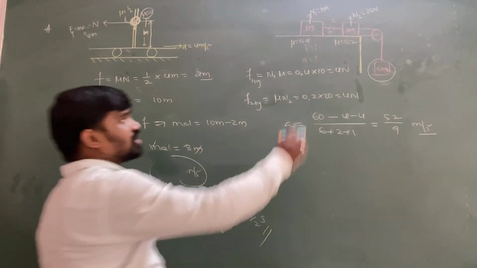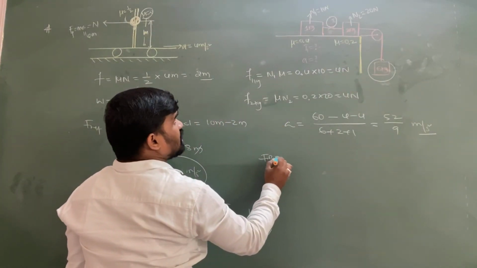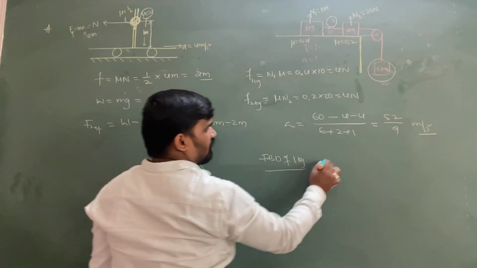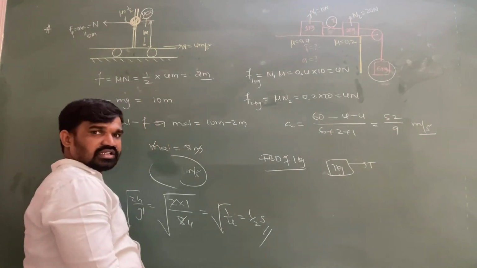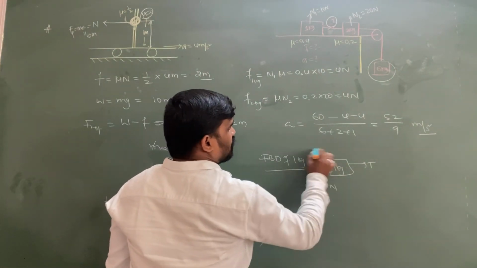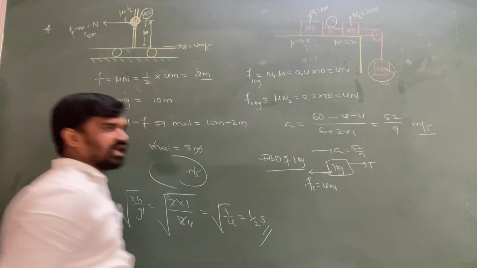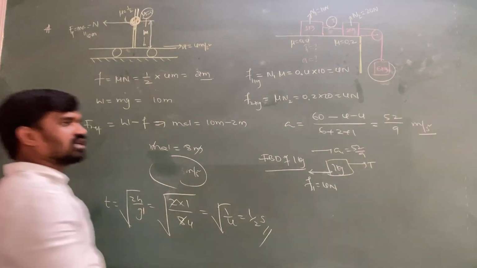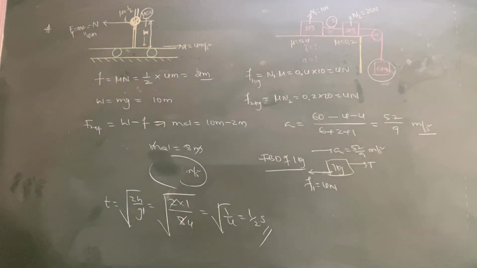Next, if they are asking you to determine this T1 value, you can take the FBD of the 1 kg block. For the 1 kg block, two forces are acting. One is the tension and the other is backward friction, which is equal to 4 Newton. The acceleration you already got, 52 by 9 meter per second square, is the same for all the bodies, because all the bodies are connected by inextensible strings.